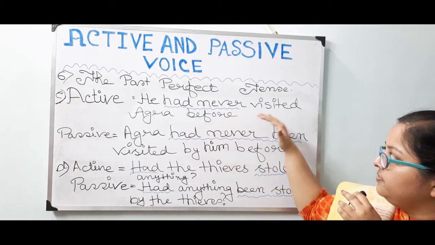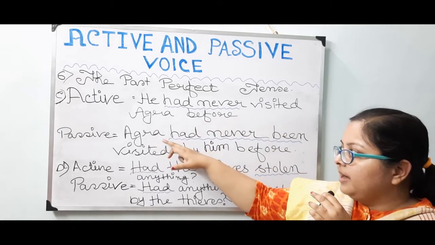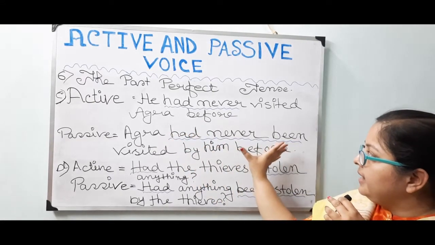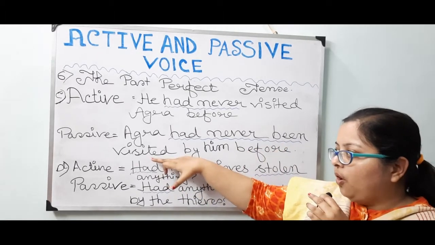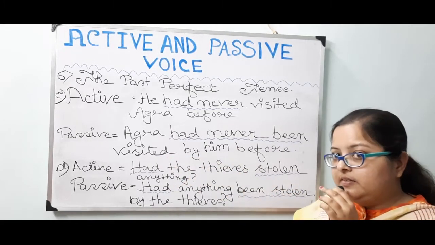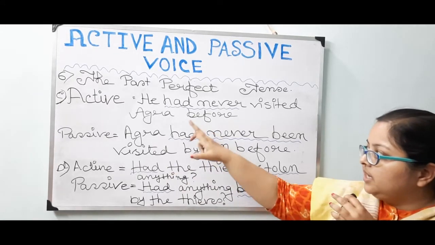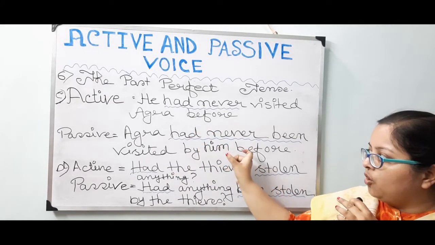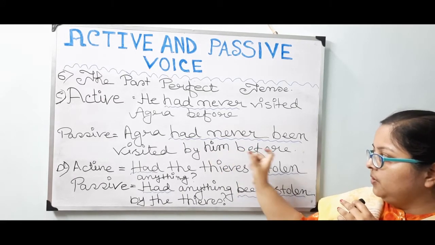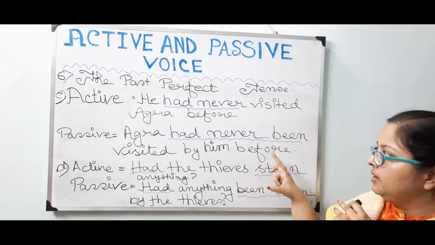He had never visited Agra before. Agra will come at first according to the rule. It will take the place of the subject. Then had never been, then the third form of the verb visit, that is visited, has to be put over here. Visit, visited, visited. So visited. Then by him. He will turn to him and will occupy the place of the object in the passive voice. So him. Then before. Agra had never been visited by him before.